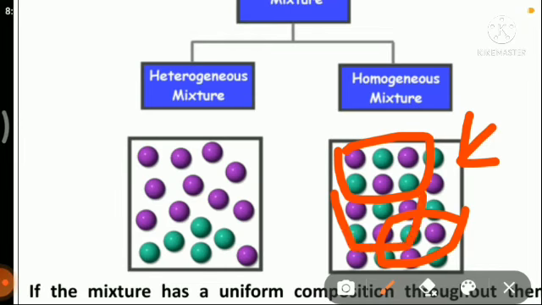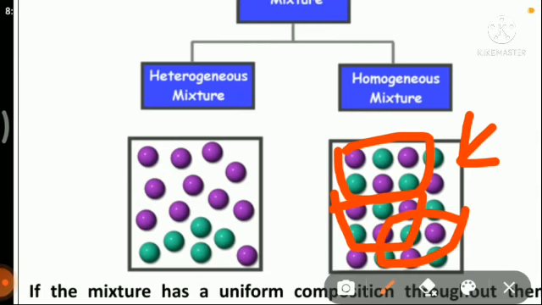Similarly, in this part, three purple balls, three green balls. In this part also, three purple balls, three green balls. So if you look at the ratio of the composition, at every part of this mixture you will see three green balls, three purple balls.